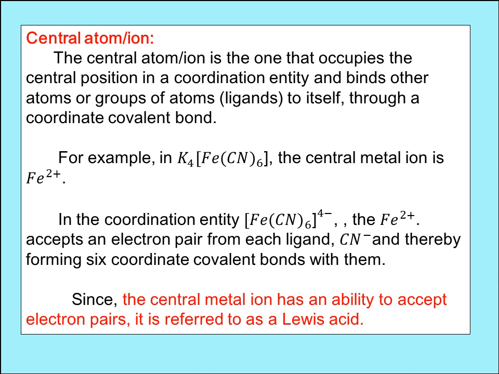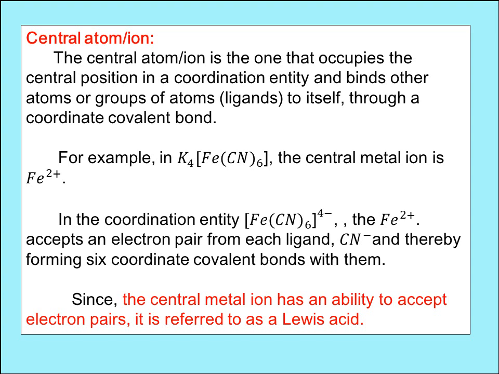Define central metal ion or atom. The central metal ion or atom is called a Lewis acid. It is an electron-deficient ion which is capable of accepting electrons donated by donor molecules or donor ions. So the central metal atom or ion occupies the central position in the coordination entity and it binds to the other atoms or groups of atoms through a coordinate covalent bond.